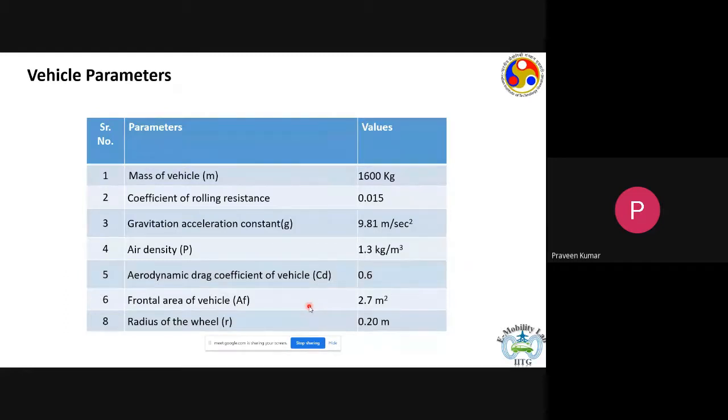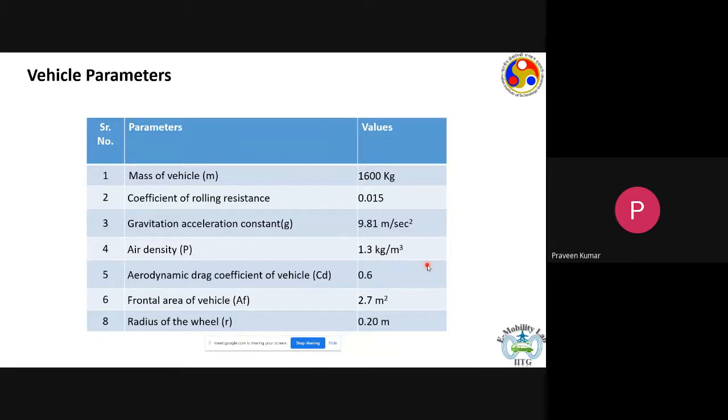So we have the drive cycle, and then we have the vehicle parameters. Using the classical laws of motion, Newtonian mechanics, we will be able to find out that if a vehicle has to move at a given speed, how much force we need to apply at the wheel. Let's say a vehicle is moving at 30 kilometers per hour. We take that value from a drive cycle, and using these parameters we can find out how much is the friction between the tire and the road surface.